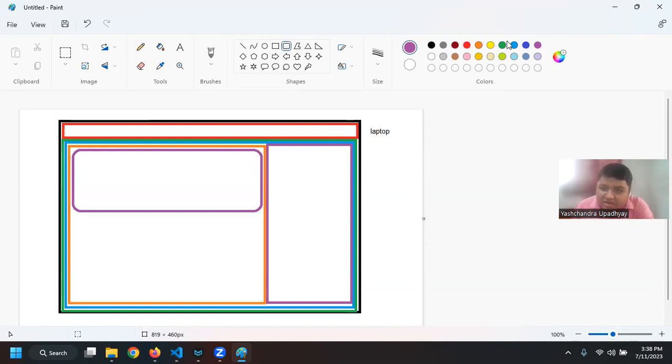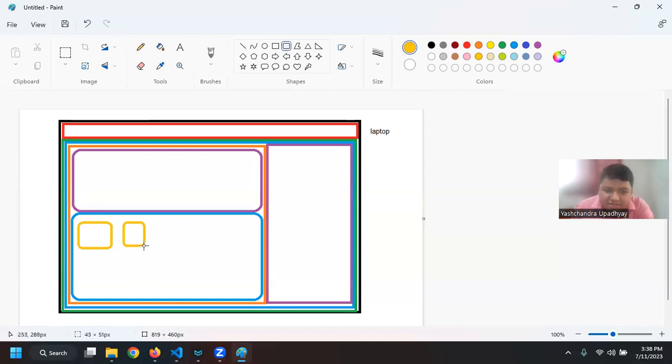Then next will be the list of my food. What I can do is make another row, and in this row I want to populate small cards. The cards will take whatever space they have, and if there is no space, they will go to the next line. Same thing I am doing here.